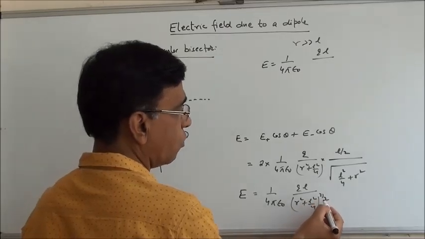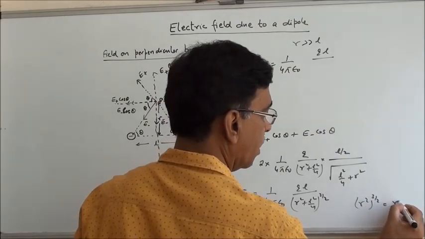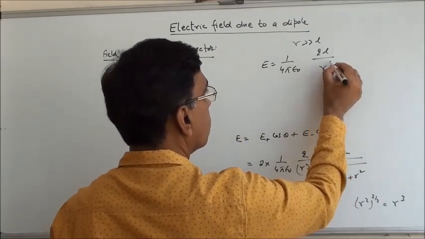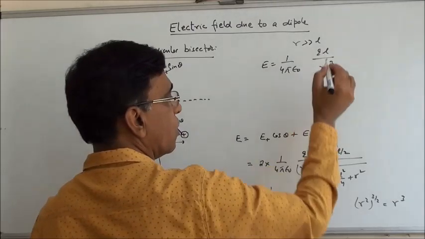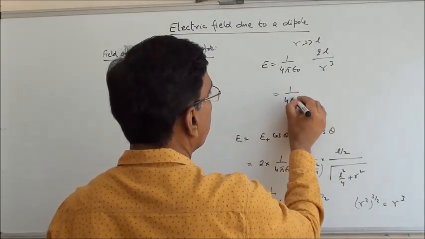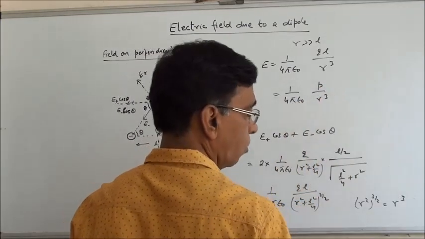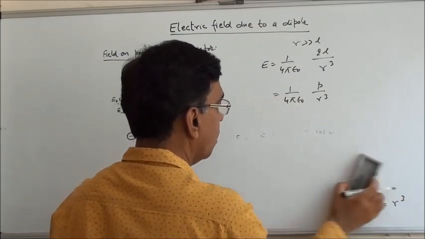So r square raised to the power 3 by 2. So it becomes r cube. What is QL? P. So 1 by 4 pi epsilon naught P by r cube. So this is the electric field.